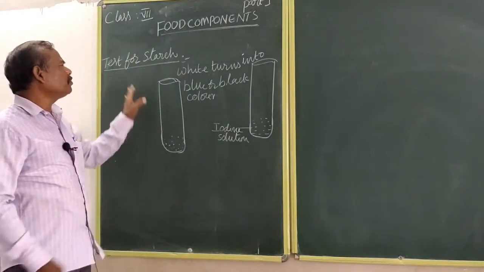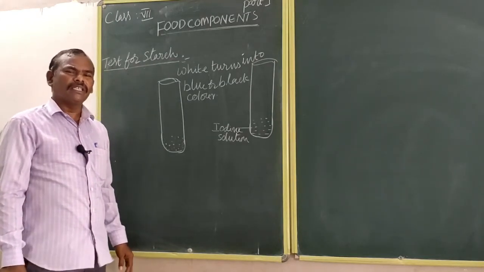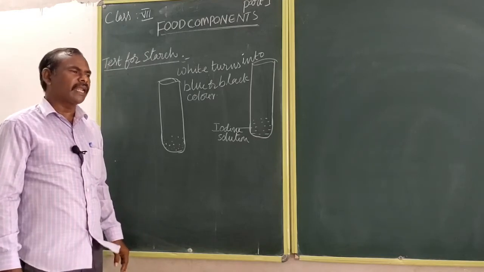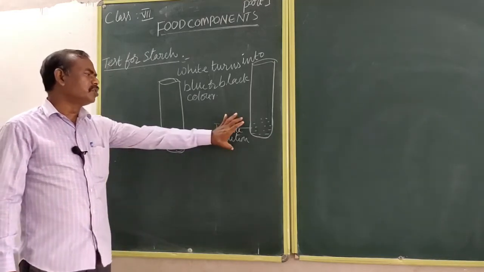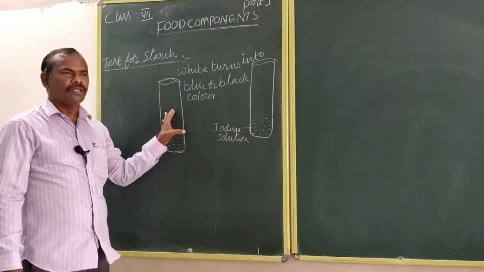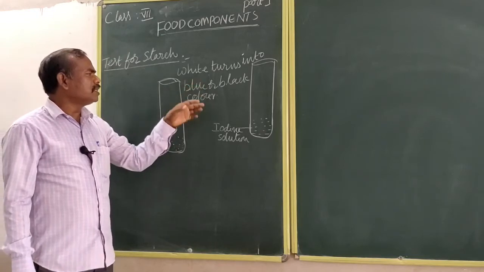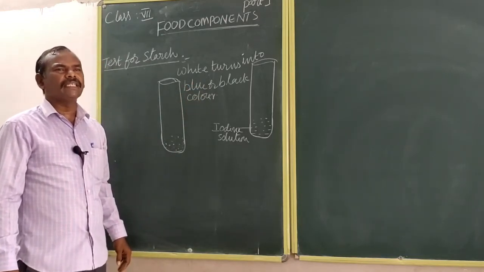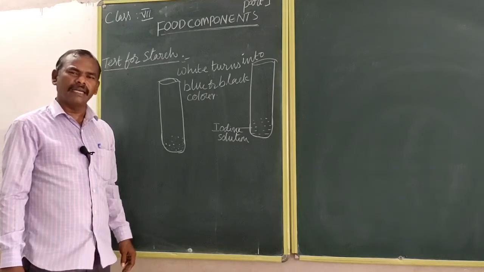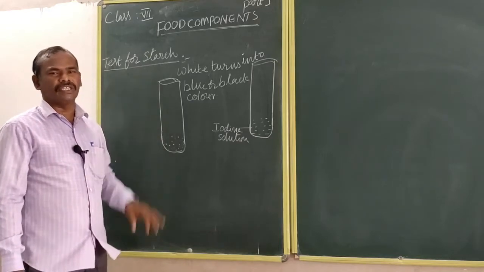That is the test for starch. Take two test tubes. One test tube is filled with the iodine solution. In another test tube add a few grains of rice. Add the iodine solution to the second test tube. The white color turns into blue or black color, so starch is present. This is the test for starch.